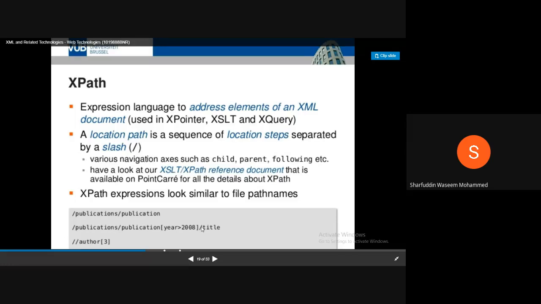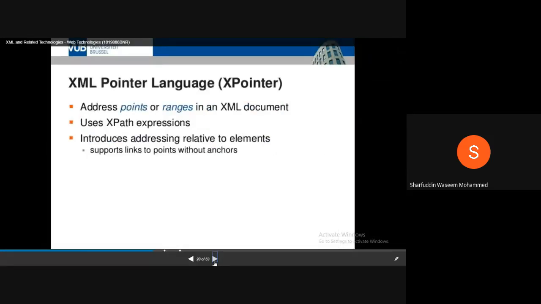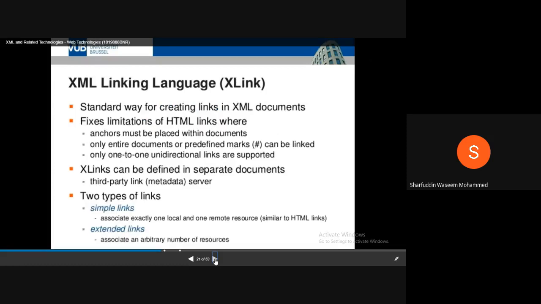Okay, and similarly you have a subchild called title. Once you refer to this, it is easy for you to remember. XPointer points or ranges in an XML document using an XPath expression. This theory part you have to write in your notes on XML. Similarly, you have the XML linking language and so on.